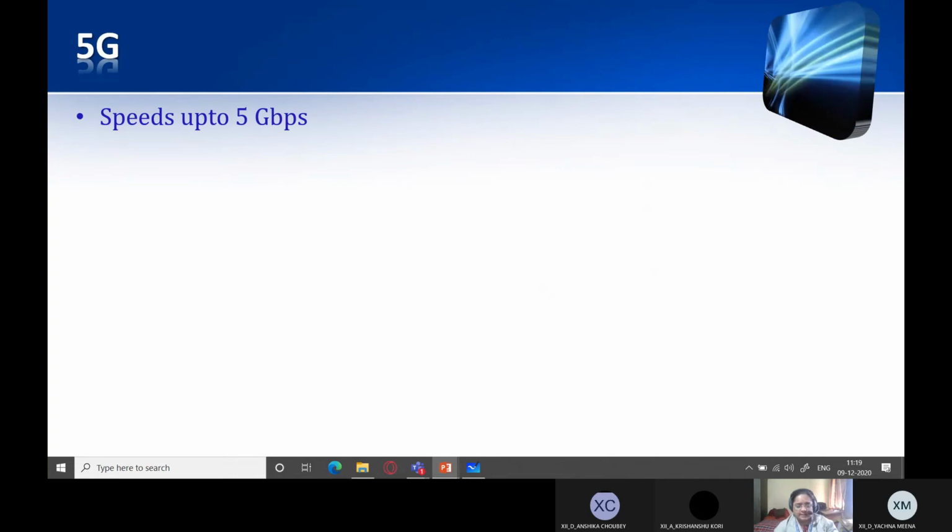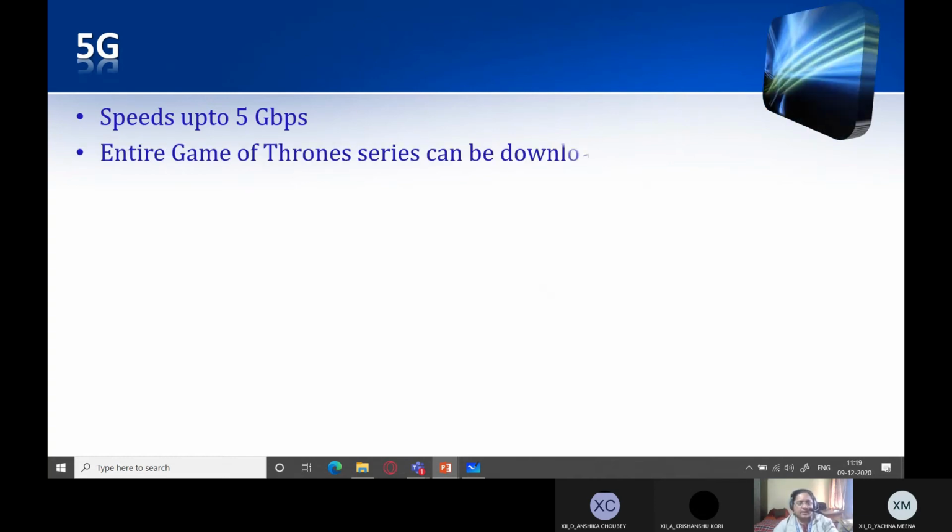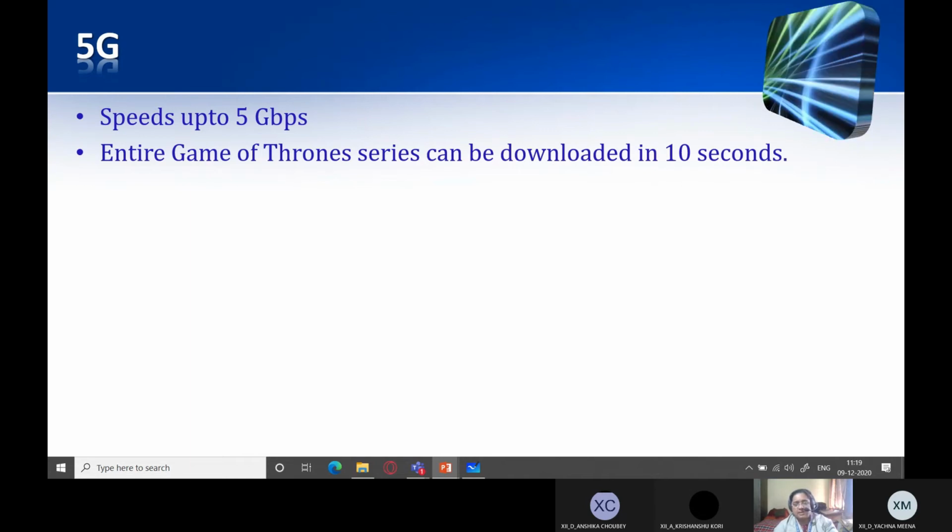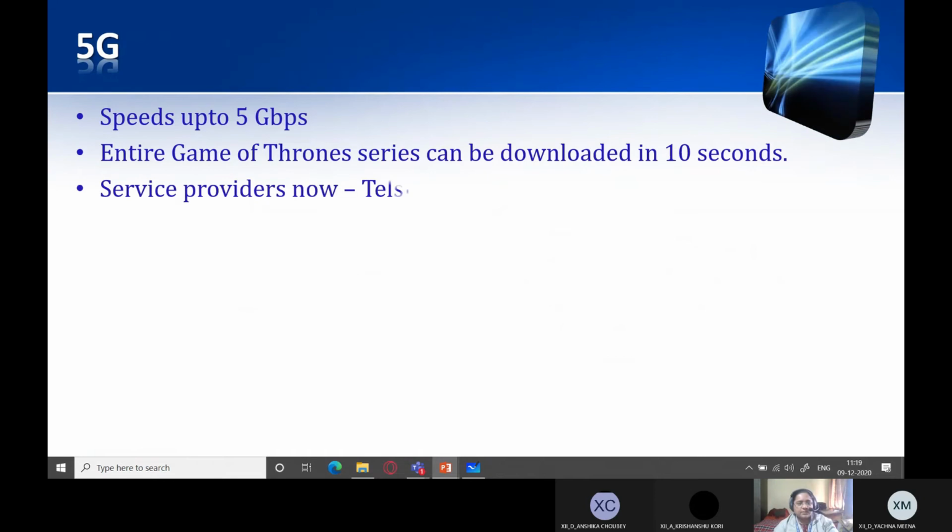5G is the latest technology. India hasn't entered into 5G, but Reliance Jio is trying to enter, and most probably this year it will be launched also. Speeds up to 5 Gbps. The entire Game of Thrones series can be downloaded in 10 seconds. Just imagine that. Service providers now are Telstra and Optus.